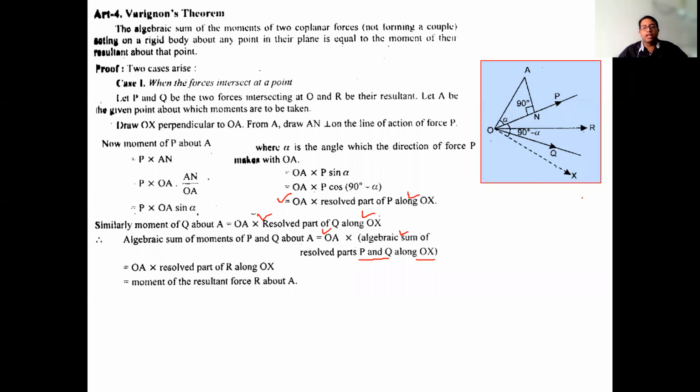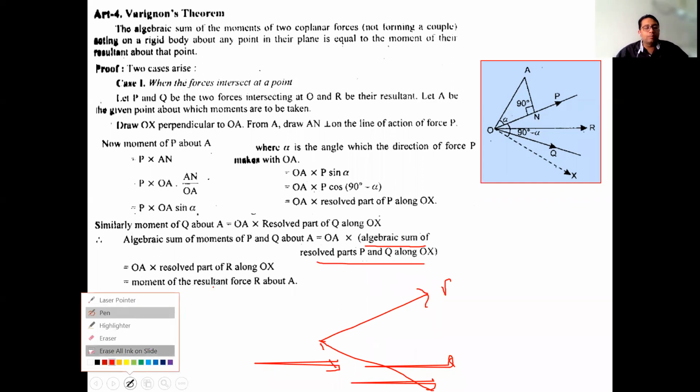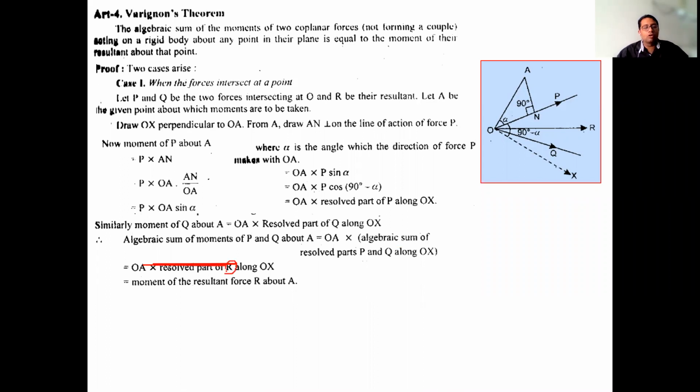And all of us know this, that whenever we have two forces P and Q, suppose these are the two forces, this is P, this is Q. If I take the resolved parts of these two forces in the direction OX, then their sum is equal to the resolved part of their resultant. So that's why the algebraic sum of resolved parts of P and Q along OX will be the resolved part of their resultant, that is R along OX.